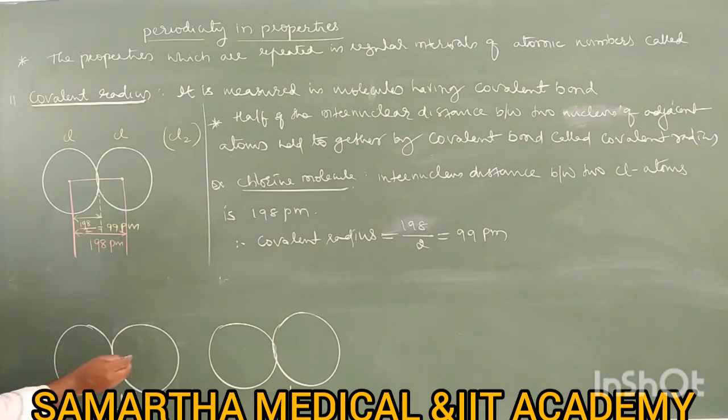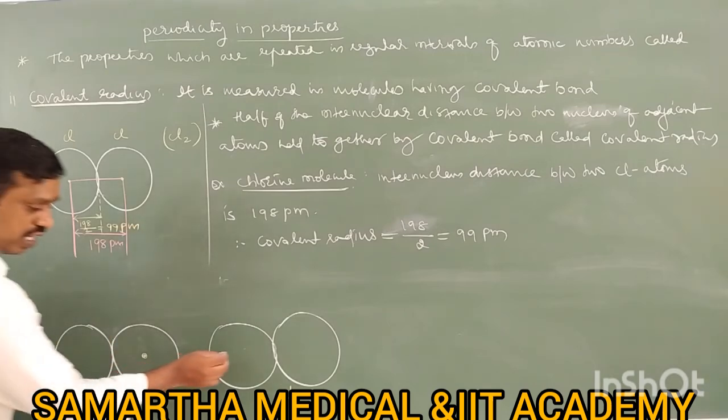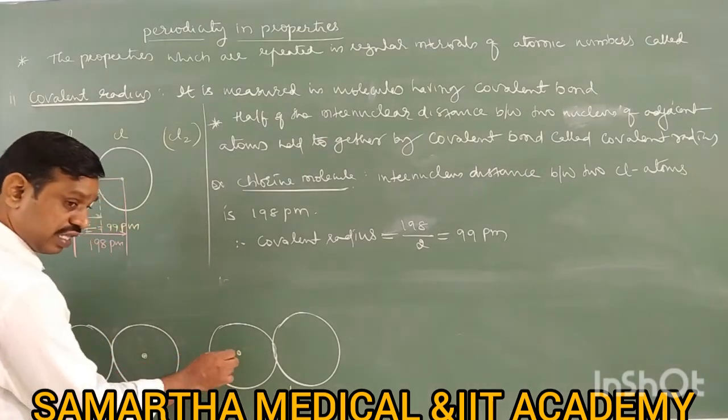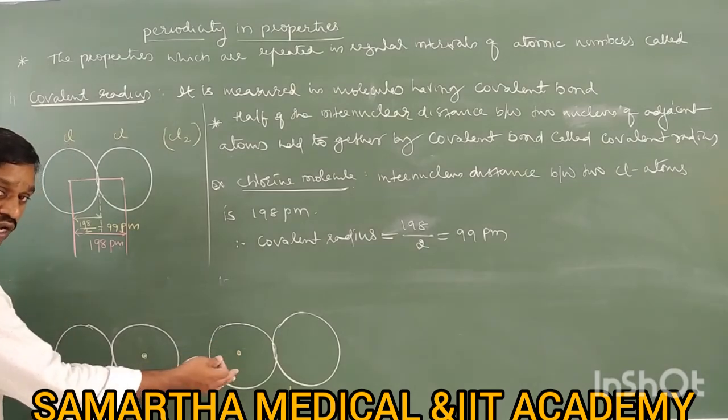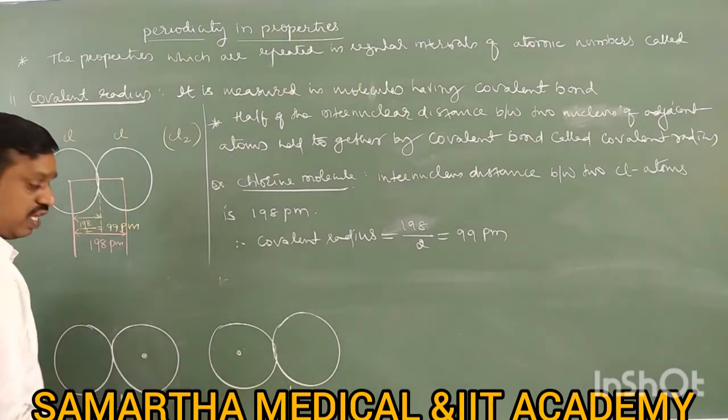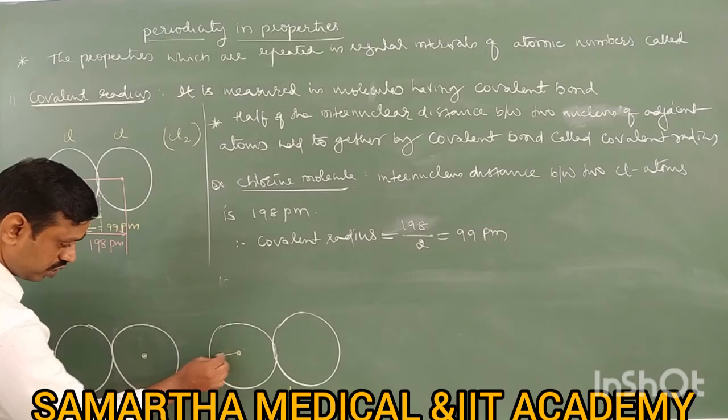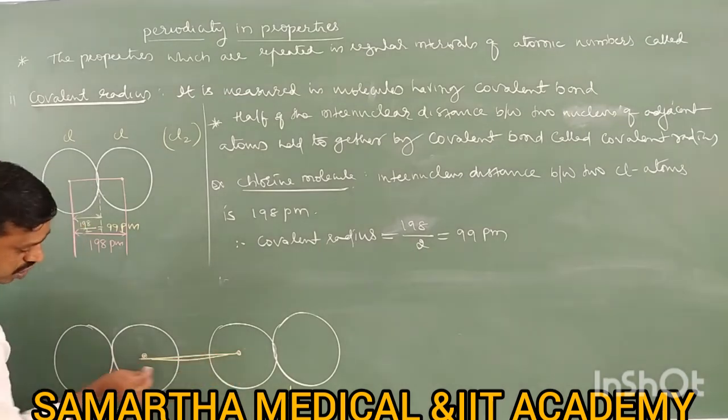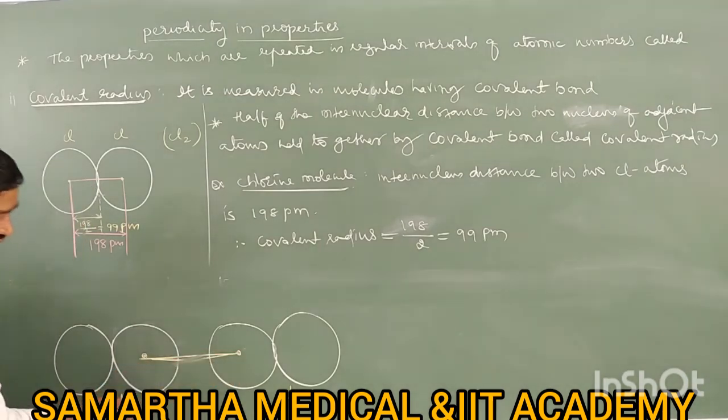Now say this is the nucleus of one atom of one molecule. It is the nucleus of another atom of chlorine of the second molecule. In between these two, the distance is what we call the internuclear distance.